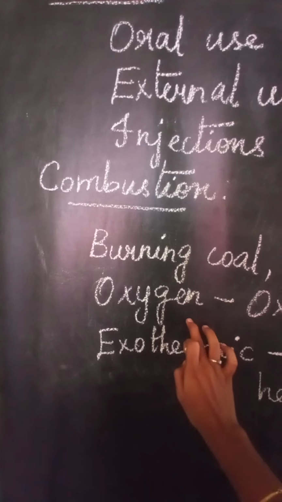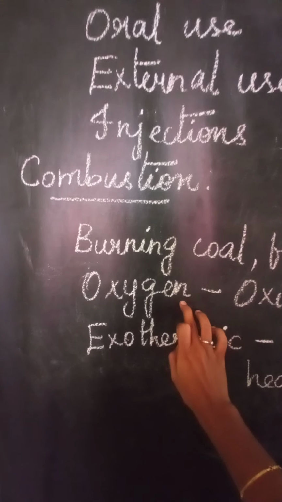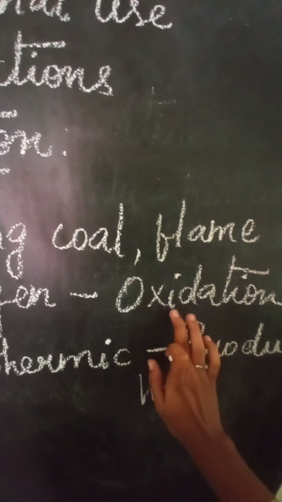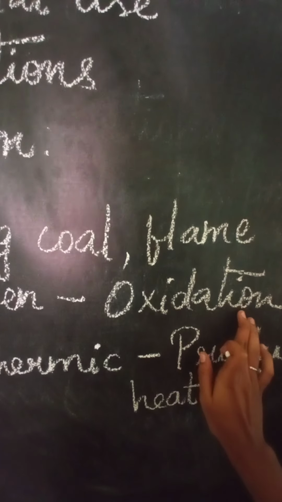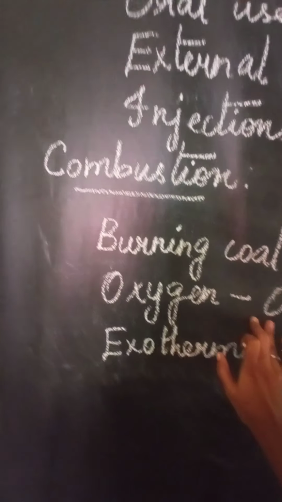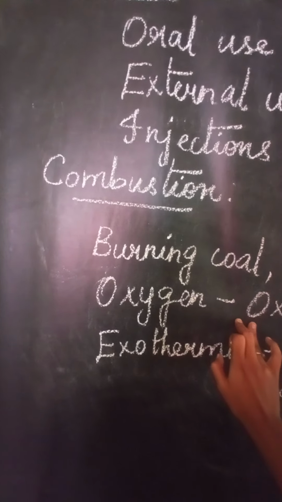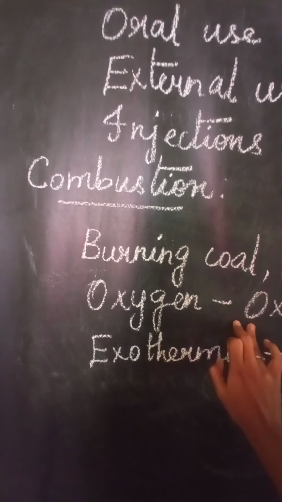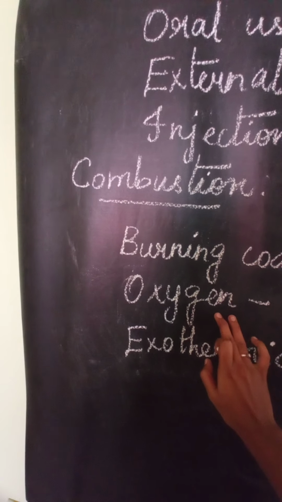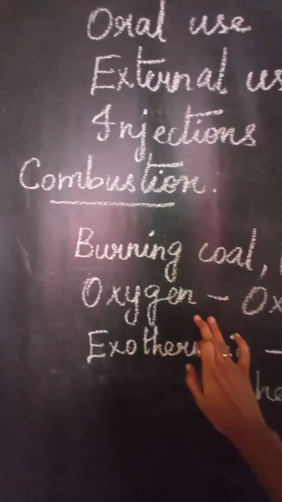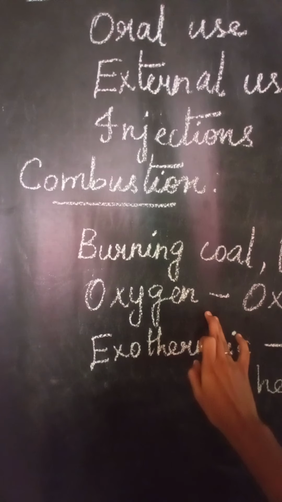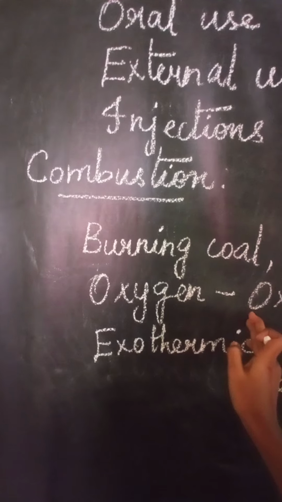So if a reaction takes place in the presence of oxygen, that is called an oxidation reaction. Only in the presence of oxygen does this oxidation reaction take place. Or else, if it is in the absence of oxygen, that is not called oxidation, it is called a reduction reaction. Based on the presence or absence of oxygen, we can divide reactions into two: oxidation and reduction.